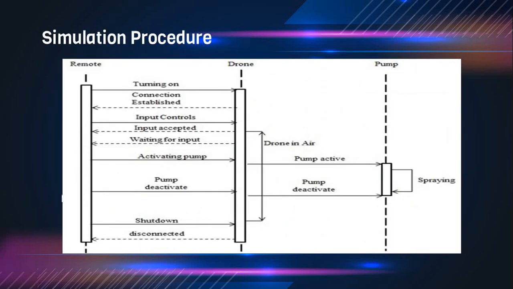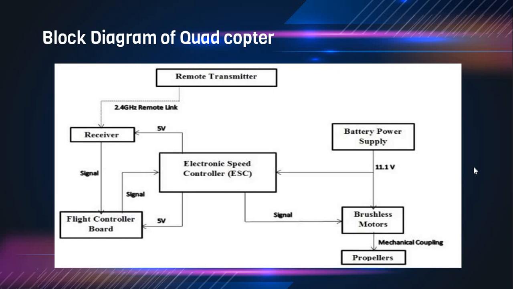Okay, this figure is about the simulation procedure. As you can see, this is the remote, drone, and pump. The communication between remote and drone is: turn it on, connection established, input control, input accepted, waiting for input, activate pump, deactivate, shut down and disconnect. And between drone and pump, we activate and do spraying, and the pump will deactivate. This is my block diagram of the quadcopter.